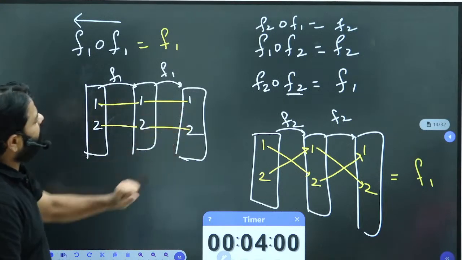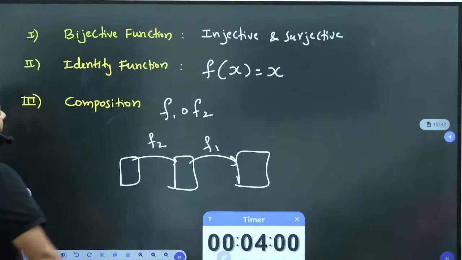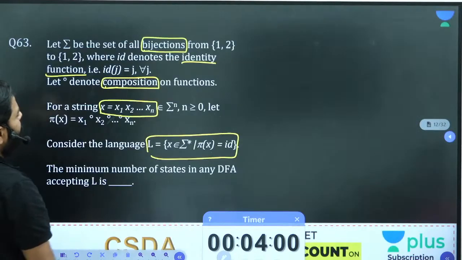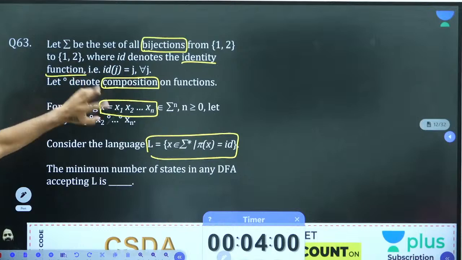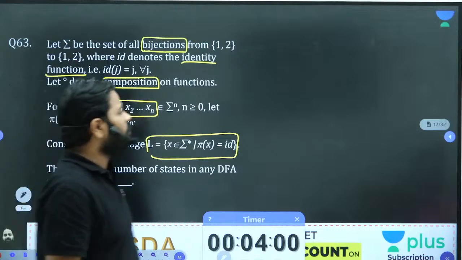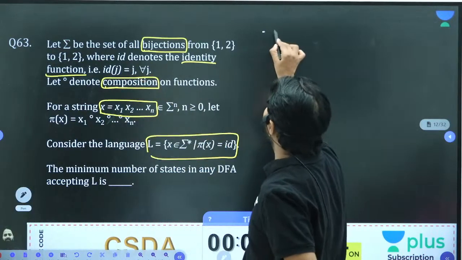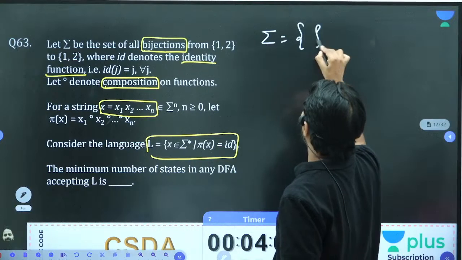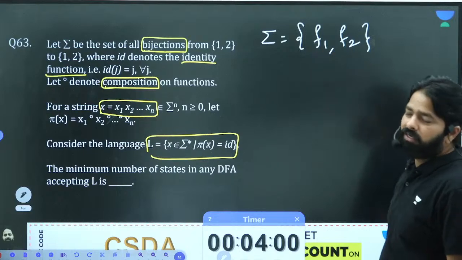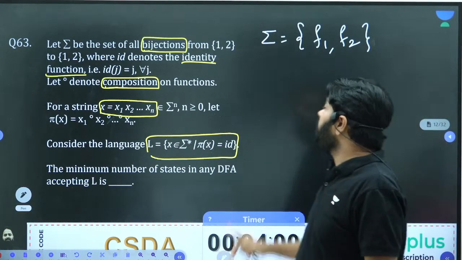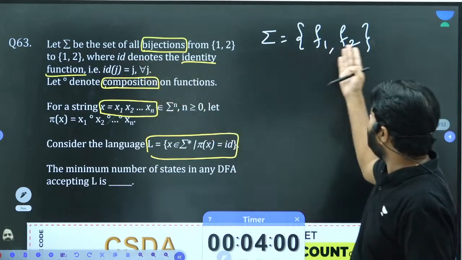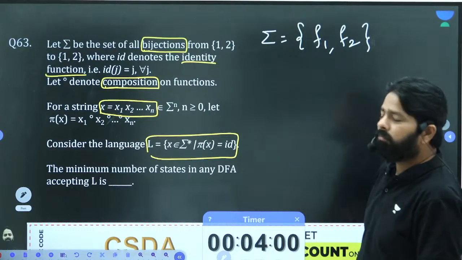Now we know how to do the composition. Now let's come to your question. We know what is bijection, we know what is identity, we know what is composition. Based on that composition only the string is formed. Sigma is the set of all bijections. That means your functions are symbols here. Your symbol is a function. It's not a comma b, it's not 0 comma 1. Your function is a symbol because your sigma is the set of all bijections. So f1 and f2 are your symbols in the sigma.